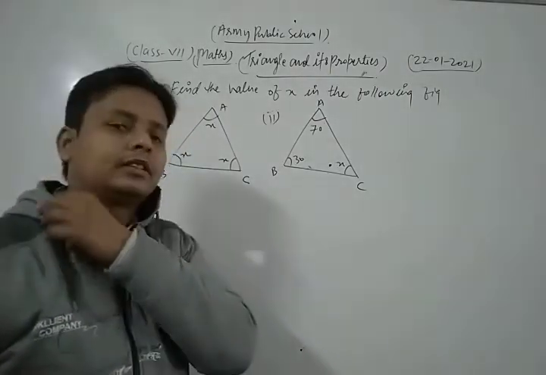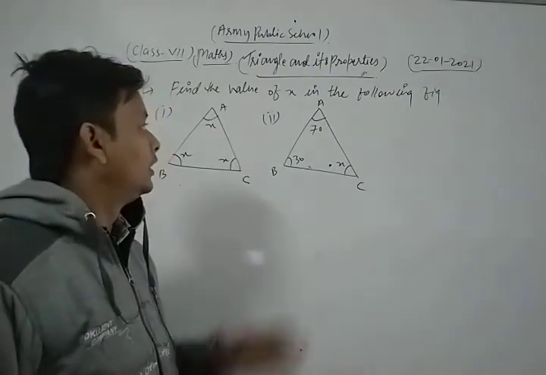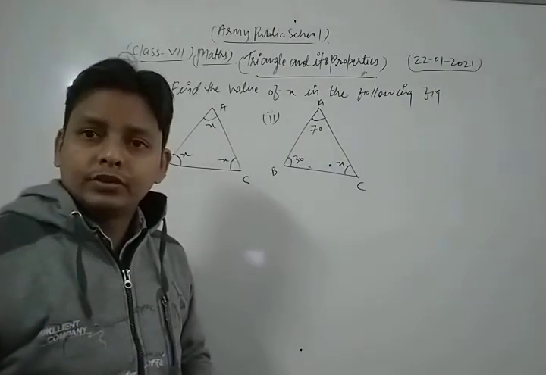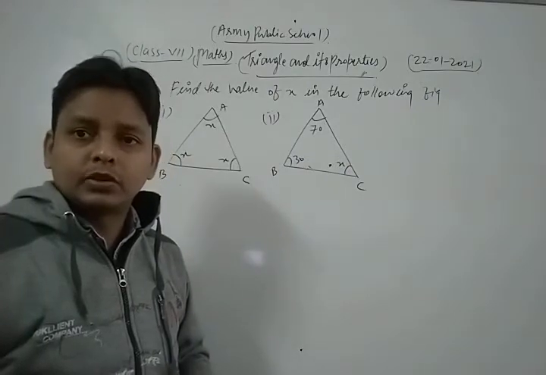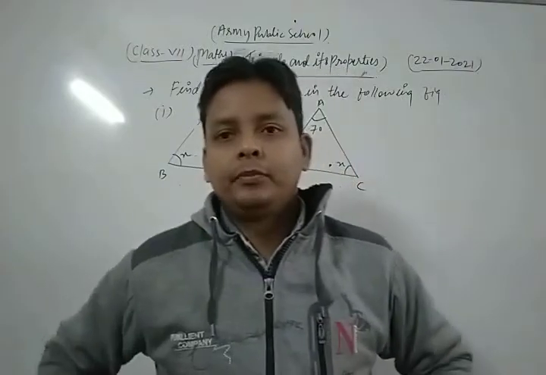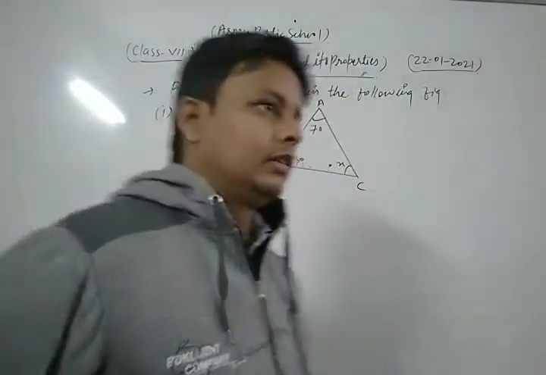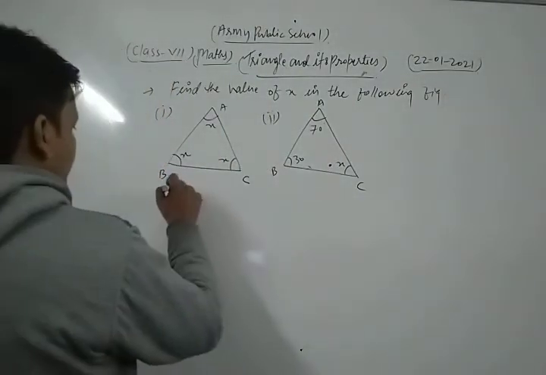Here we find the value of x in the following figures. There are two triangles, ABC and ABC. In both the questions, dear students, we apply the angle sum property of the triangle. So first of all we take and solve the first part of this question.